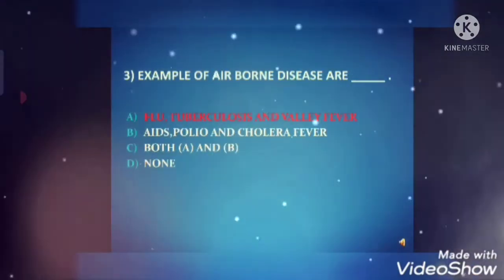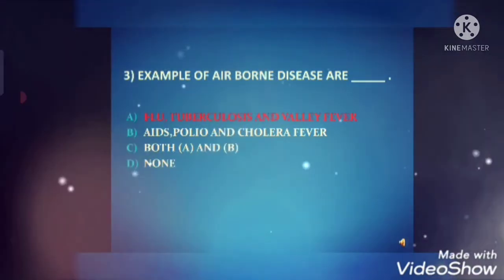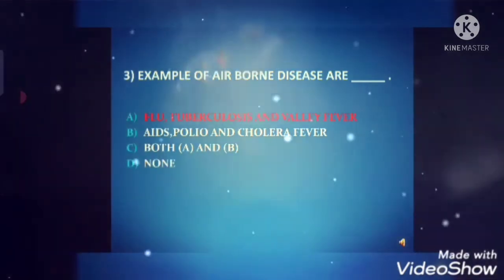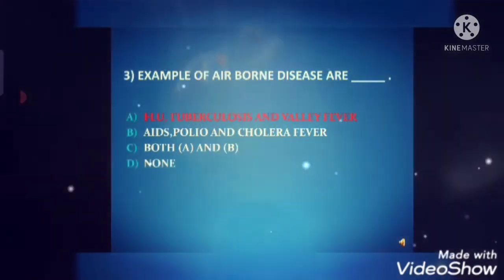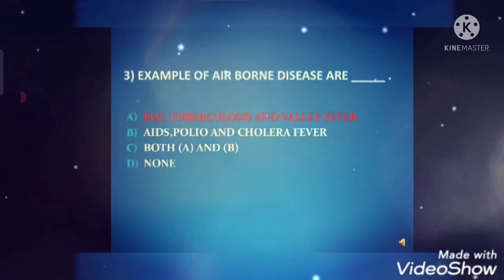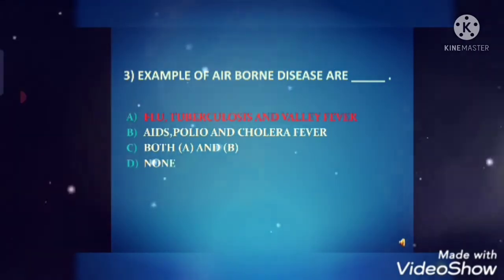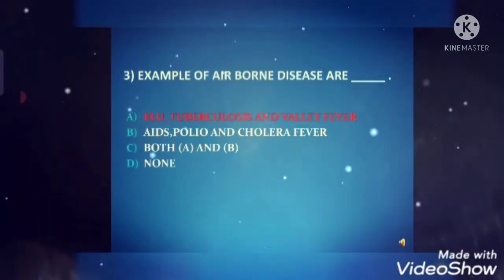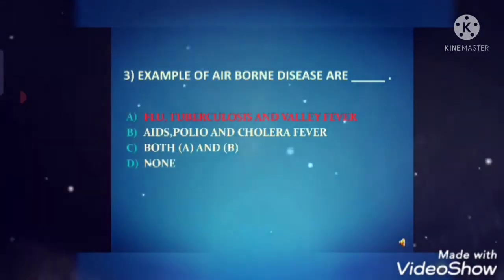Next question is, examples of airborne disease are dash. Answer is flu, tuberculosis and valley fever. Patients with this manifestation present with chronic systemic symptoms such as low grade fever, weight loss, cough, chest pain and coughing blood. These symptoms are often slowly progressive and resemble tuberculosis when coupled with X-ray findings.